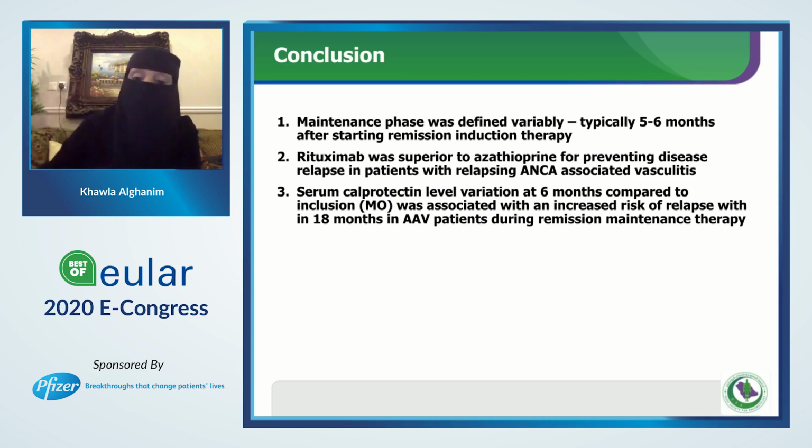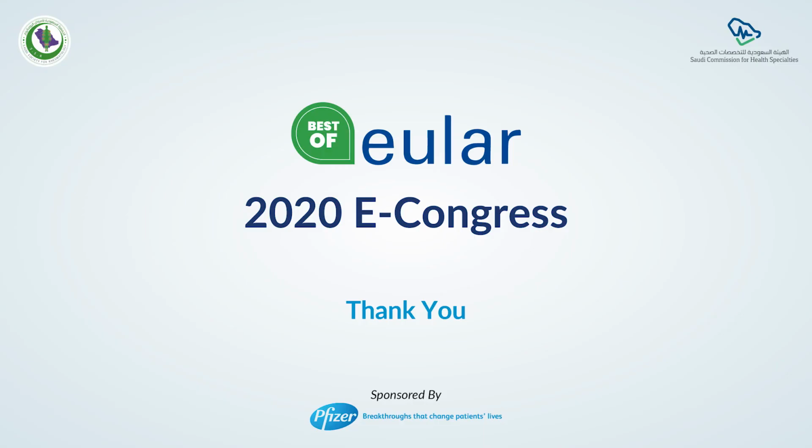I think we can borrow this finding as well. The more you keep your patient in maintenance, the less relapse you will get, because we know the risk of relapse is really high, and we are really in need of more effective and safer treatment to treat ANCA-associated vasculitis. And thank you very much.